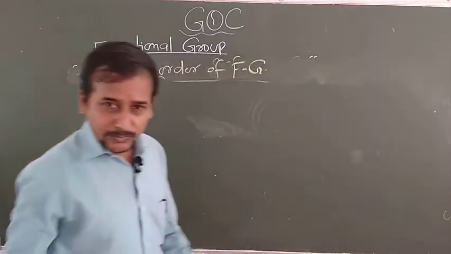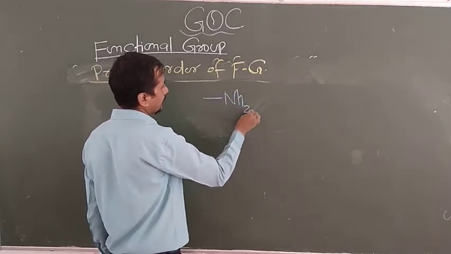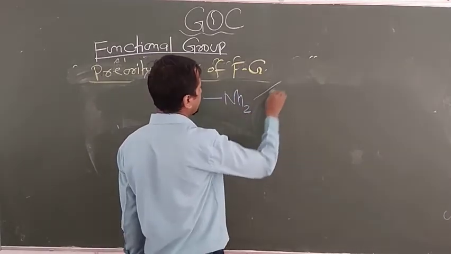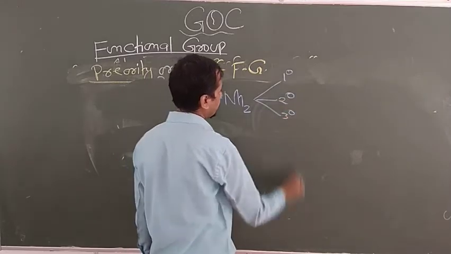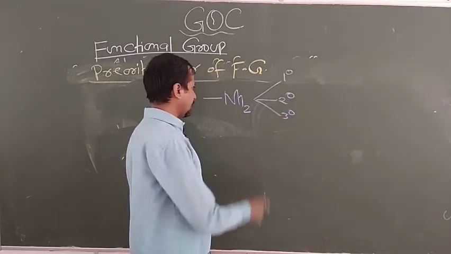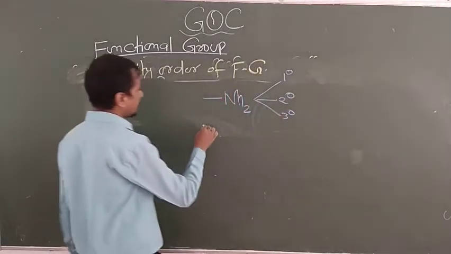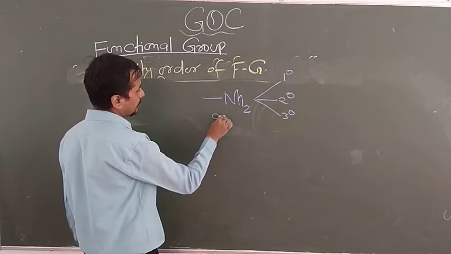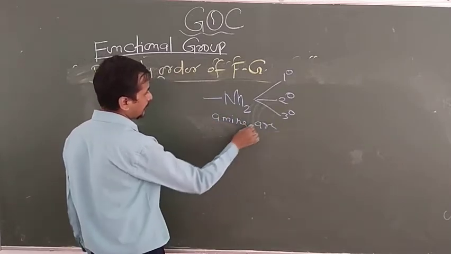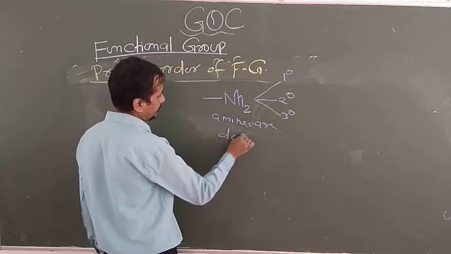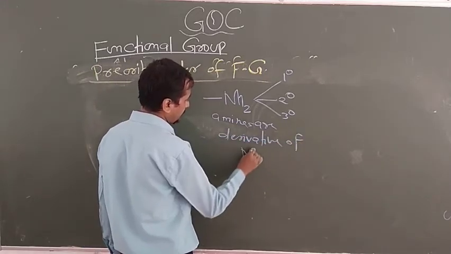One more thing I have to note down about the amine. Amines are basically of three types: 1 degree, 2 degree, and 3 degree. Here the degree is decided by the replacement of H. Amines are basically derivatives of ammonia.